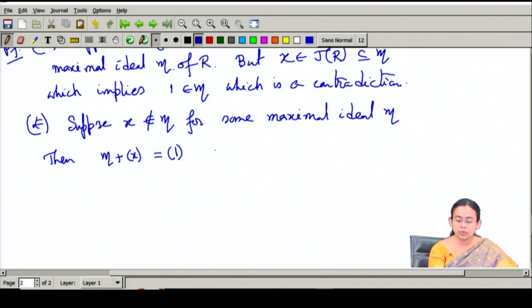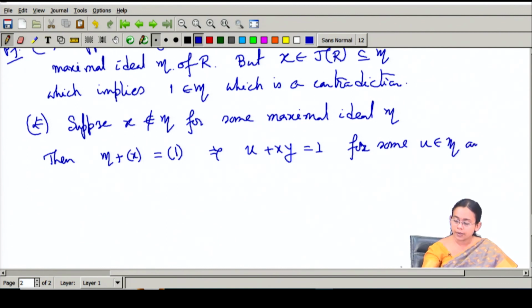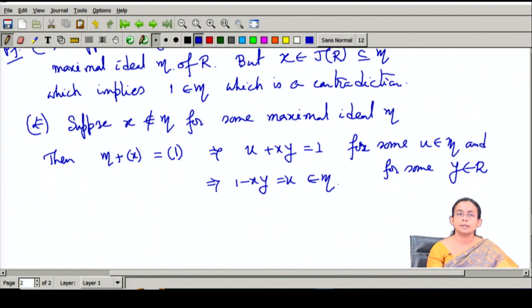If this is the whole ring, then for some u in the maximal ideal, I should have u plus xy equal to 1 for some u in M and some y in R, which implies that 1 minus xy is equal to u, which is in the maximal ideal.